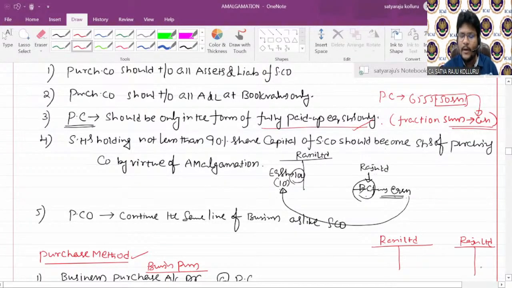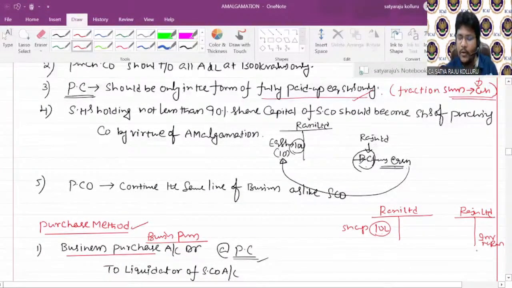Before amalgamation, Razu Limited holds investments in equity shares of Rani Limited. For example, the total share capital of Rani Limited is 10 lakhs. Out of this 10 lakhs, I already hold 1,000 shares. Let us assume each equity share is 100 rupees. 1,000 into 100 means I already hold 1 lakh worth of shares. Out of this 10 lakhs, I am already holding 1 lakh worth in Rani Limited.